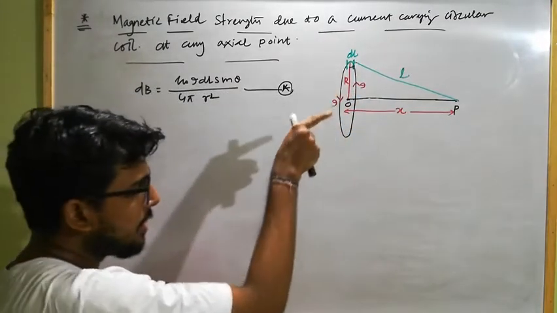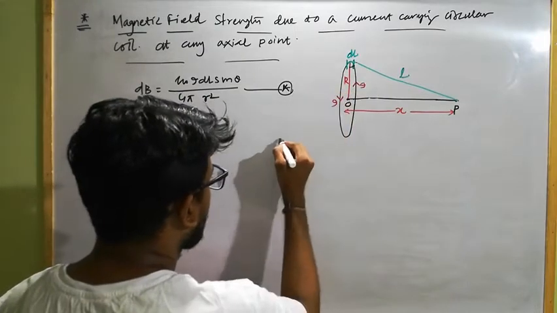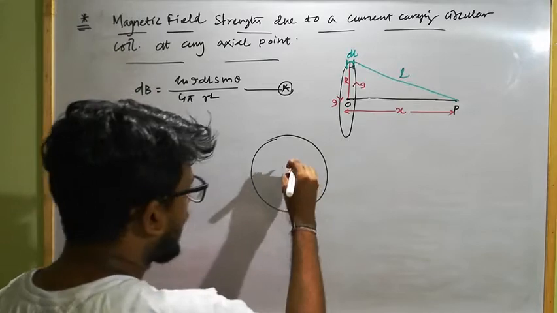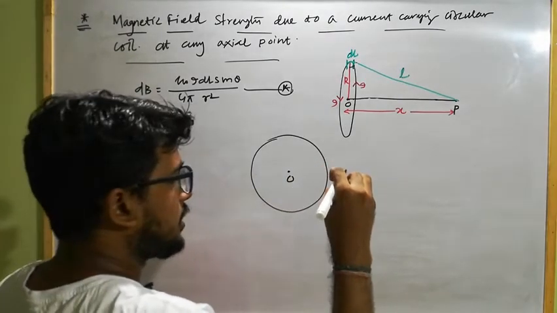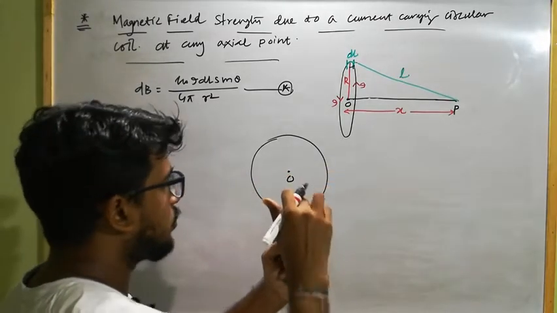Just imagine this is 3-dimensional. The ring will be like this. If we turn it like this, the ring will be like this. This is the center point, and here I have to calculate at the point of observation, which is at a distance x from the center. So this will be r.